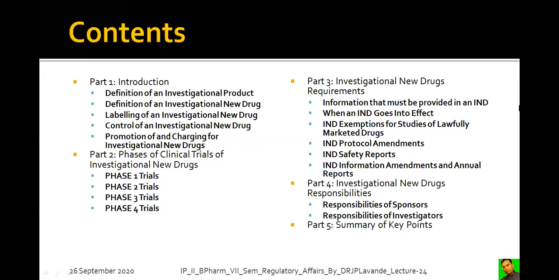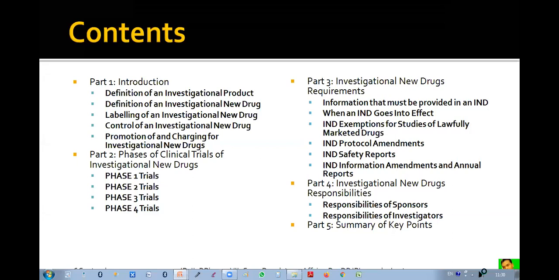Then there are the requirements of the investigational new drugs. The requirements must be in the form of information, when it goes into effect, some of the exemptions, the IND protocol amendments, the safety reports, and information report amendment along with the annual reports. These details we already covered in our previous lecture.